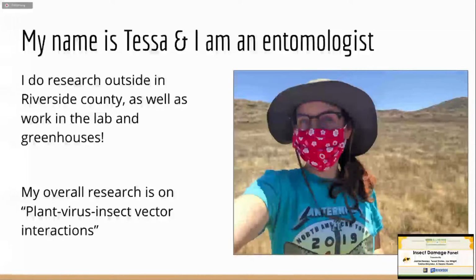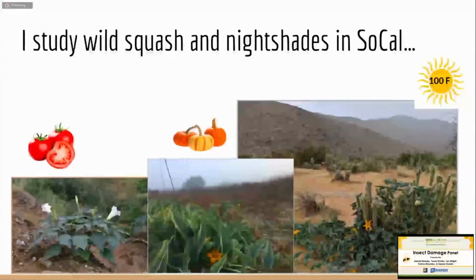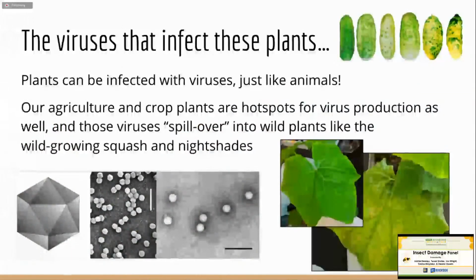And here I am outside in the field. So I study in the field wild squash and nightshades in Southern California. These plants might be familiar to you. The one on the far left with big white flowers is related to tomatoes and potatoes, whereas the center squash and the one in the far right that's growing on cactus, these are wild squash, so they're related to pumpkin and zucchini. I also study the viruses that infect these plants.